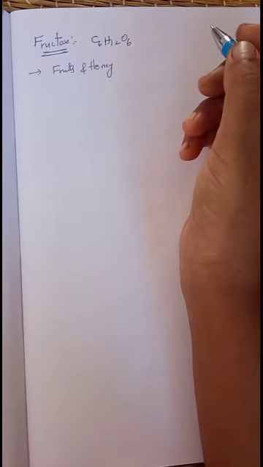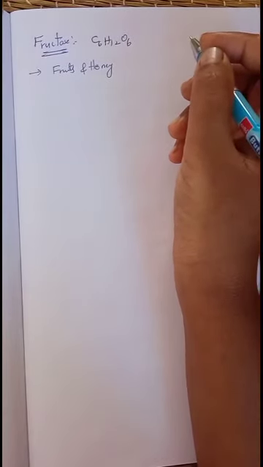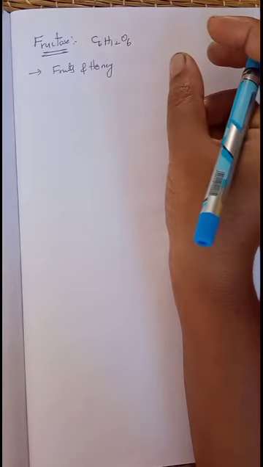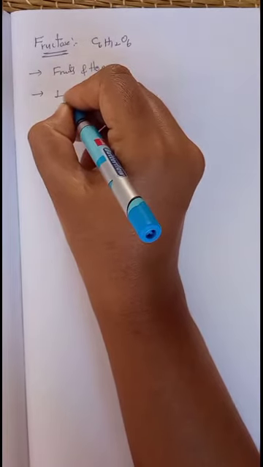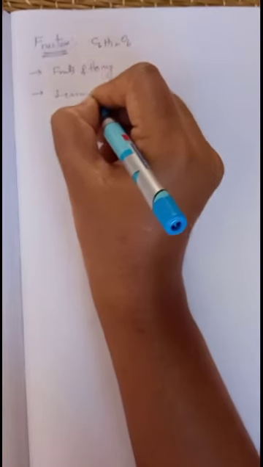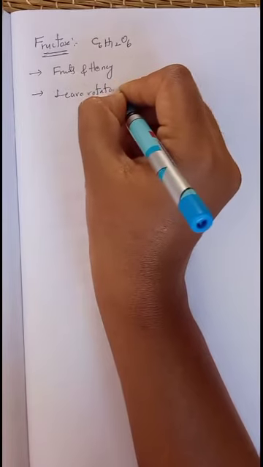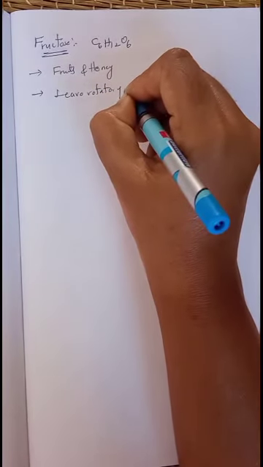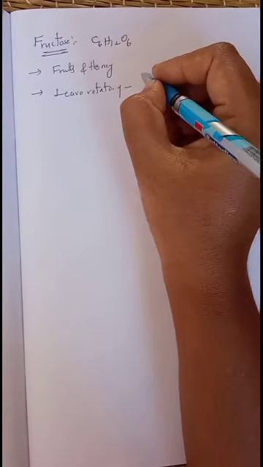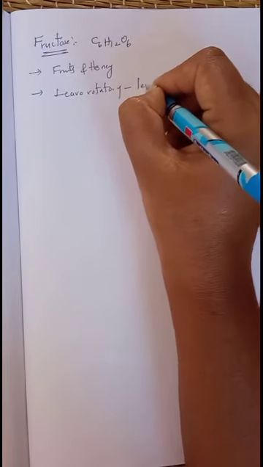Next, it is levorotatory and it is known as levulose. Because it rotates the plane polarized light towards the left side, it is said to be levorotatory, and for the same reason it is named levulose.